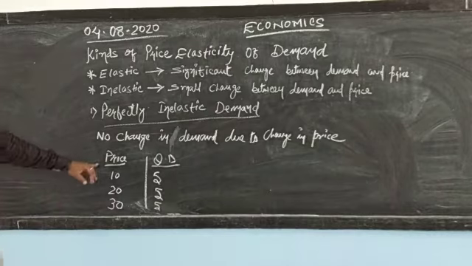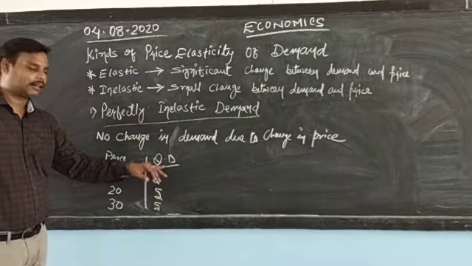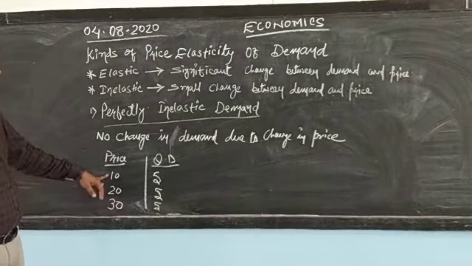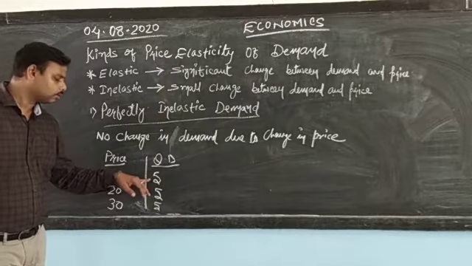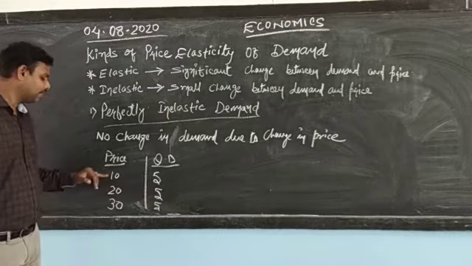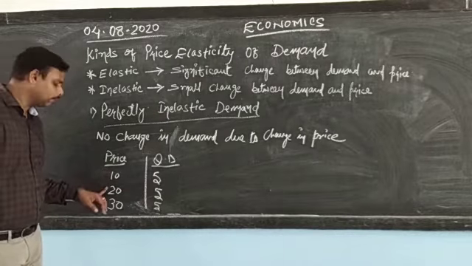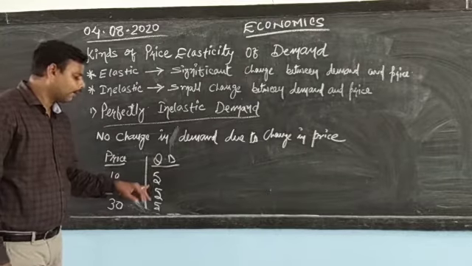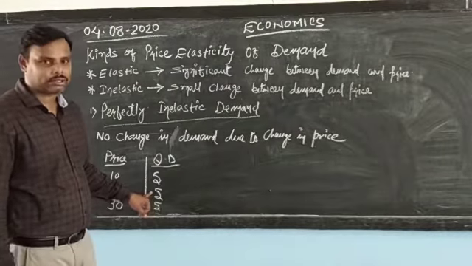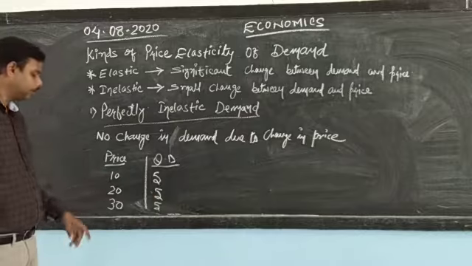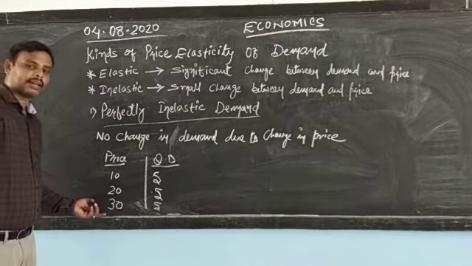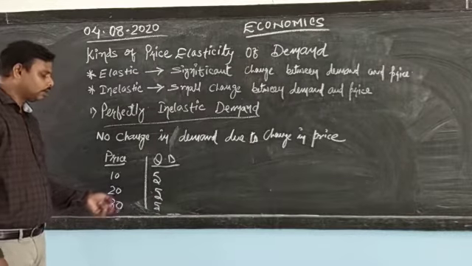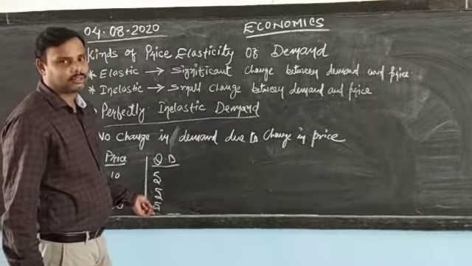For example, price and QD, quantity demanded. When the price was rupees 10, quantity demanded was 5 units. When the price increased to 20 rupees, the quantity demanded remained stable at 5 units only. Again, the price increased to 30 rupees, and the quantity demanded remains the same.